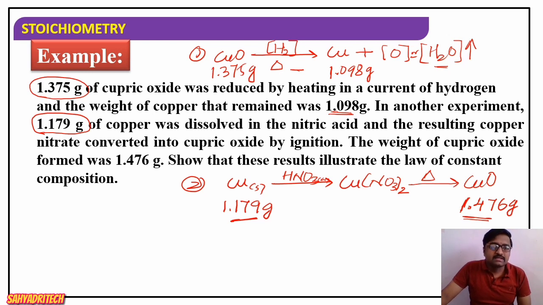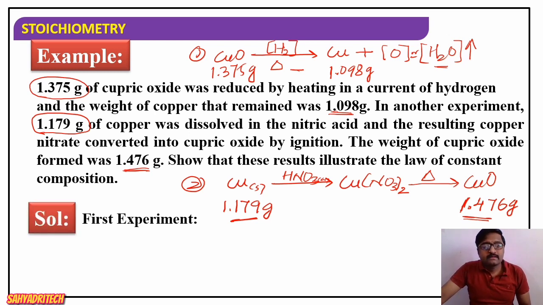Yes or no? Yes. In another experiment, 1.179 gram of copper was dissolved in nitric acid, and the resulting copper nitrate converted into cupric oxide by ignition. The weight of cupric oxide formed is 1.476 gram. Show that these results illustrate the law of constant proportions. I hope you got this analogy well. Now we go for the solution part.